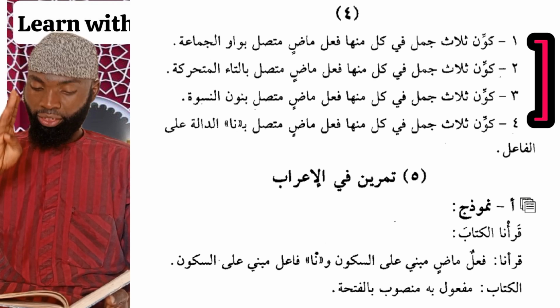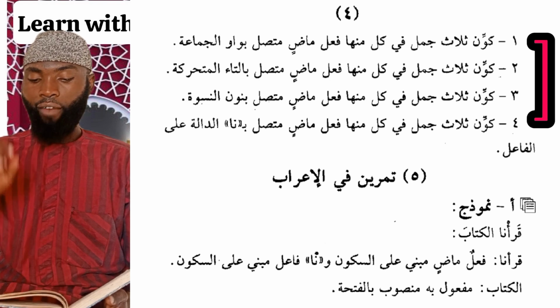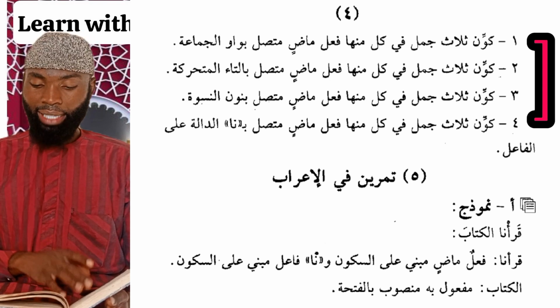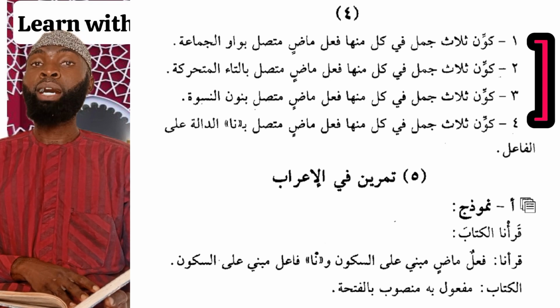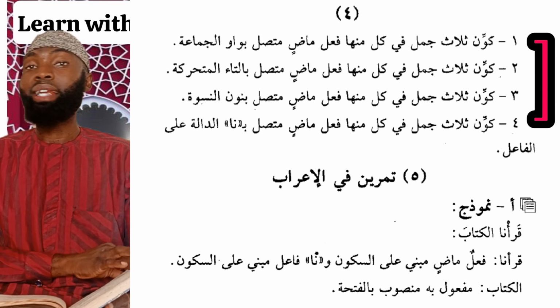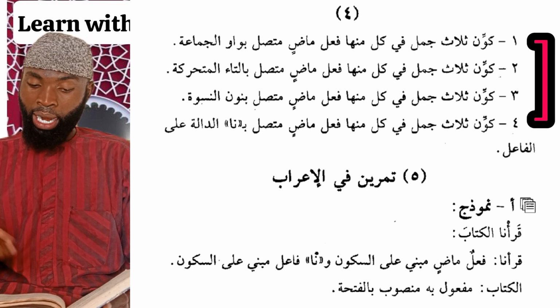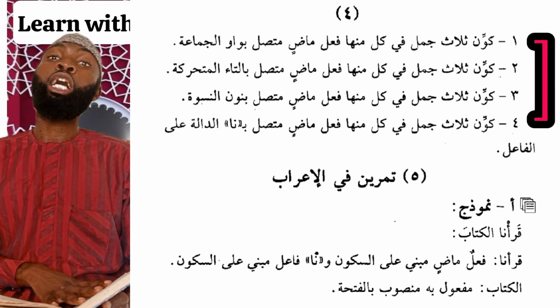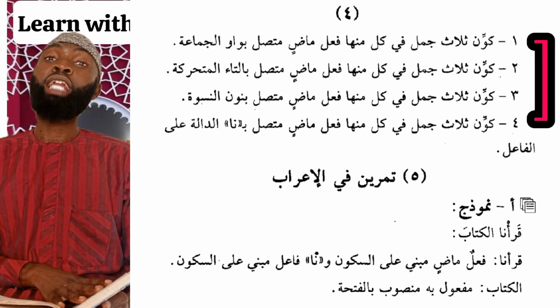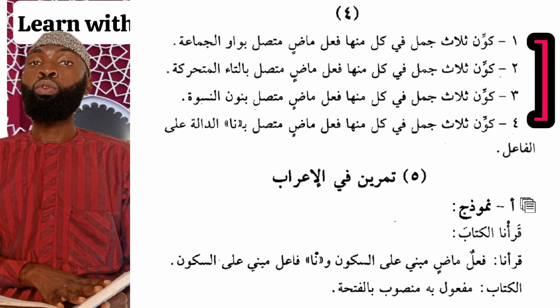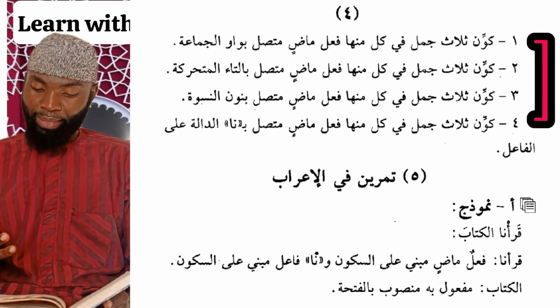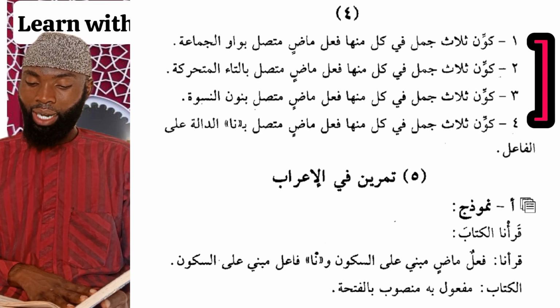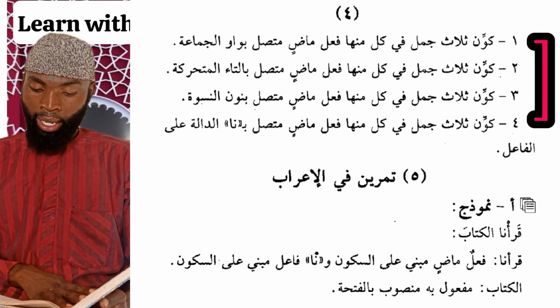Form 3 sentences. Each of them should have a past tense verb which has an addition of waw al-jama'a. What is waw al-jama'a? The waw of plurality. Just like what we did before, I can simply say al-awladu raja'u, the boys returned. Al-awladu la'ibu, the boys played. Al-awladu namu, the boys slept.